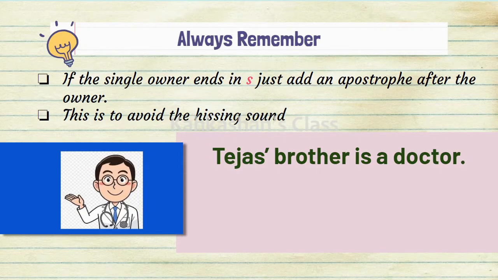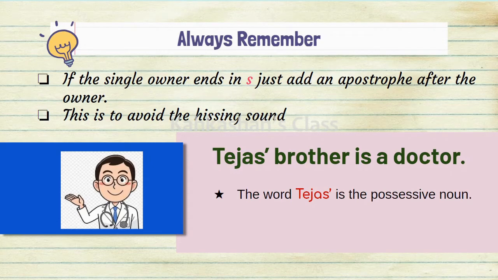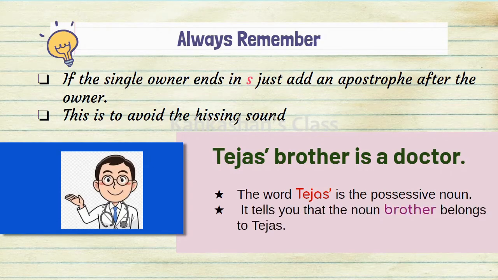Tejas is the owner, and his name ends with the letter S. So what do we do? We just put an apostrophe. We don't put apostrophe S. The word Tejas is the possessive noun and it tells you that the noun brother belongs to Tejas.